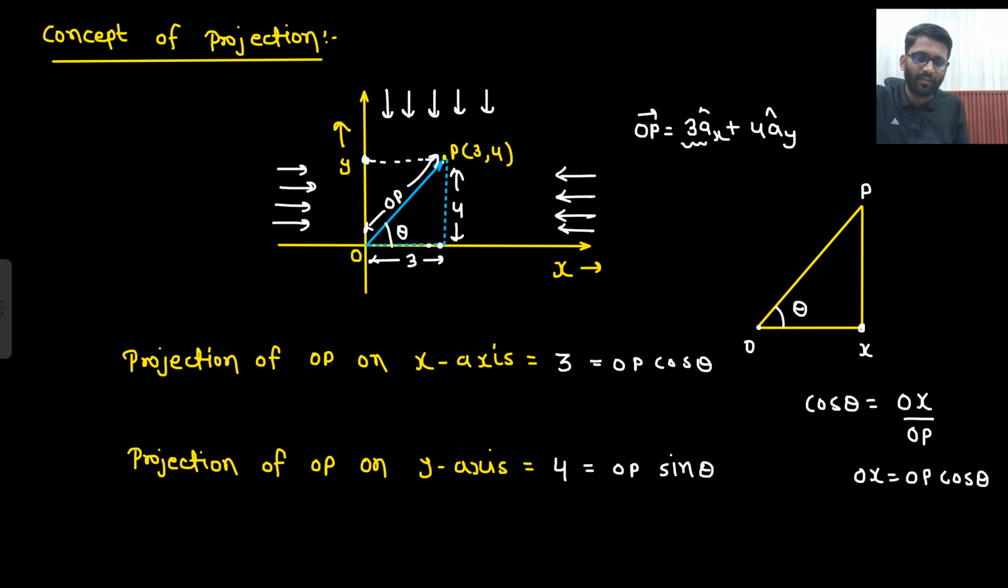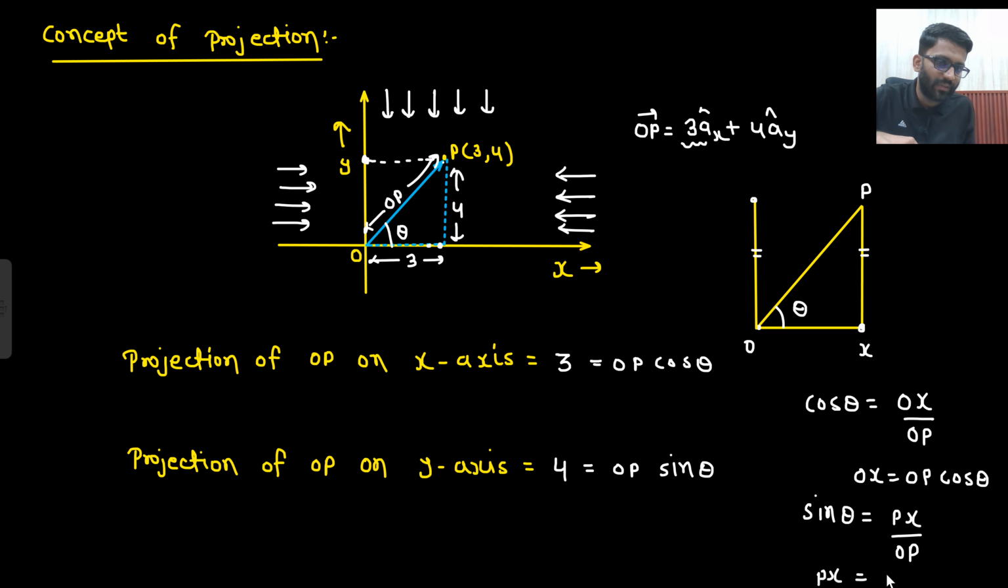And next I need to find this height. So this height is equivalent to this height only. So I just need to find Px. So what will be my sin theta? So sin theta is Px divided by OP. So what will be my Px? Px will be OP sin theta. So what is this length? 4 is OP sin theta.